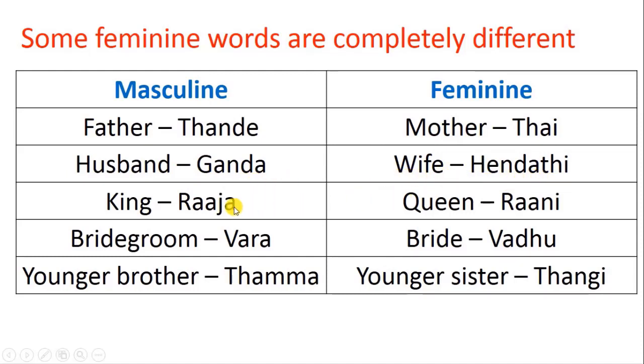King is raja. Queen is Rani. Bridegroom is Vara. Bride is Vadhu. Younger brother is Tamma. Younger sister is Tangi. So all these are different. You cannot convert masculine to feminine in this case by adding something.